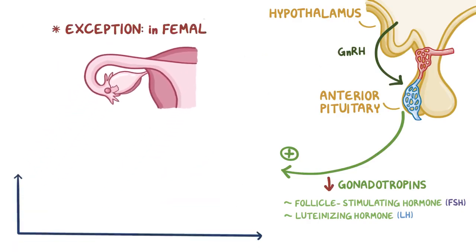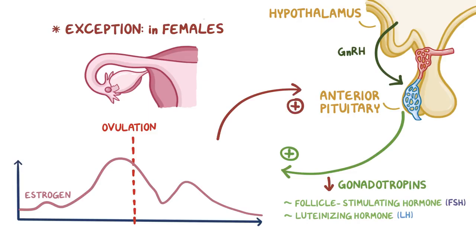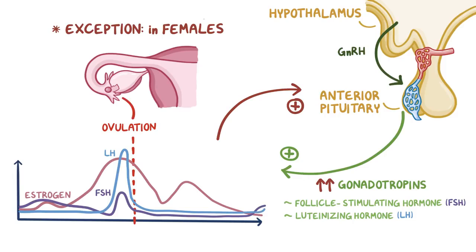The exception is that in females, right before ovulation, estrogen levels get super high, and they make the pituitary even more sensitive to hypothalamic GnRH. So this actually acts as a positive feedback signal, leading to a massive surge of FSH and LH that leads to ovulation.